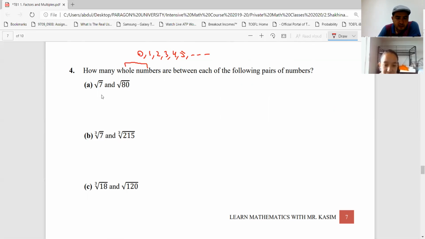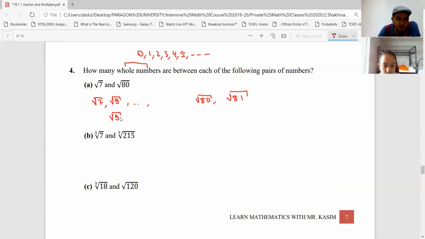So how do we do this, Shahina? To do this one here, square root of 7, right? You need to find another number which is greater than square root of 7, square root of 9, right? So what is square root of 9? It is 3, right? So here we have square root of 80, and I have here square root of 81, right? That means 81 is not less than this one, so I need to take the previous number. So here we have starting with square root of 9.